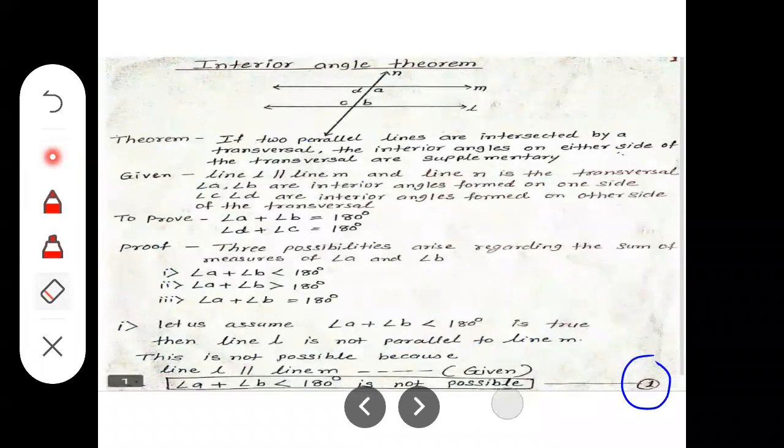So basically you have to remember the properties for each pair of angles regarding two parallel lines and their transversal. So we will stop here. If you have any doubt regarding the theorems or the properties of angles, you can ask me.